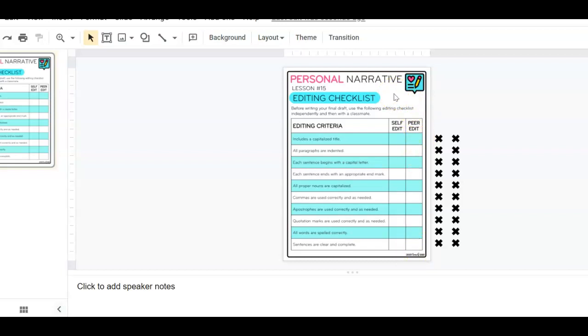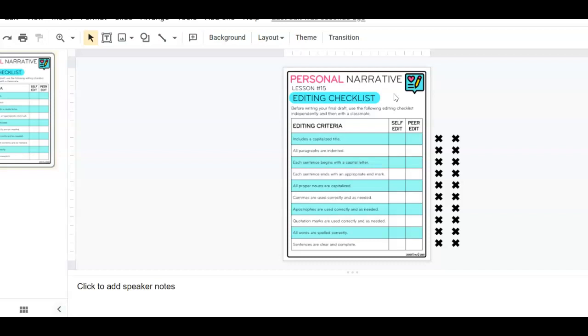So the way that this works is you need to have the work done from day 14 before you move into day 15. So if you are not done with that yet, you need to pause this, go back to 14 and make sure that your story is copied into a document, that you have all of the writing done that you need done, and that you've checked off your own personal checklist on what needs to be included in your personal narrative. Because this is only going to be about the mechanics of our writing. So if you have not done that yet, pause me here, go do that, and then come back to this.